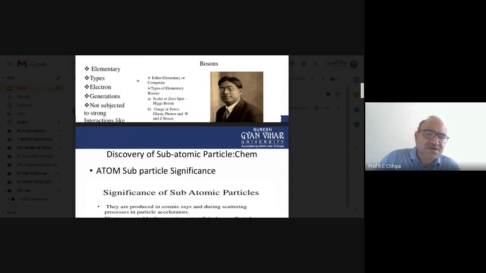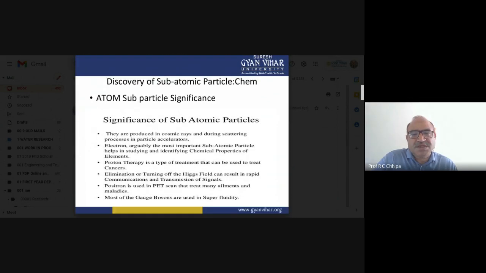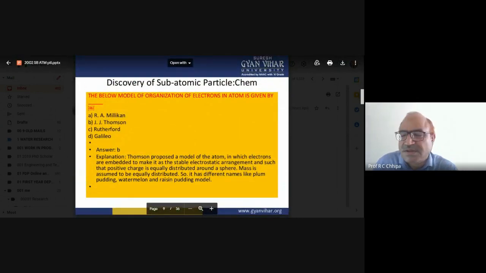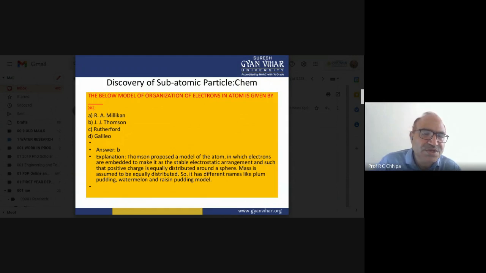Different work has been done by great scientists. R.A. Millikan performed an experiment, J.J. Thomson gave a model of the atom, and Rutherford also gave a specific atomic model, and Galileo. These scientists continuously worked on that.